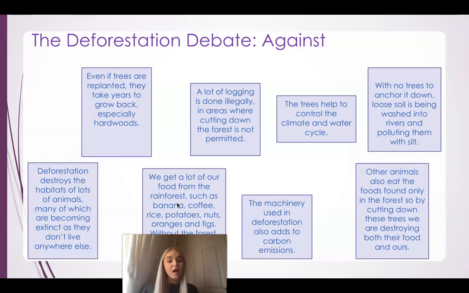And finally, other animals also eat the foods in the rainforest. So by cutting down the trees, they're destroying both their food and ours. But we can get bananas from the shop. Can animals? No, they can't. So it's really, really dangerous and important to know that actually animals need the food too.